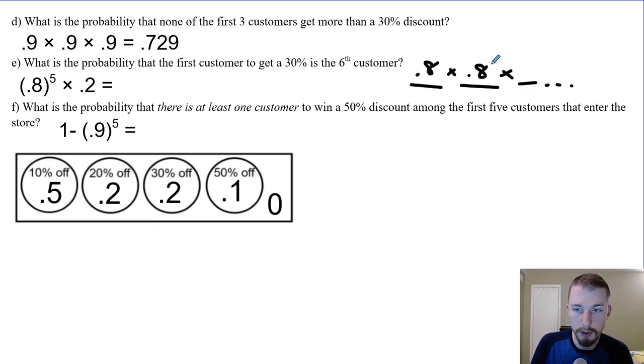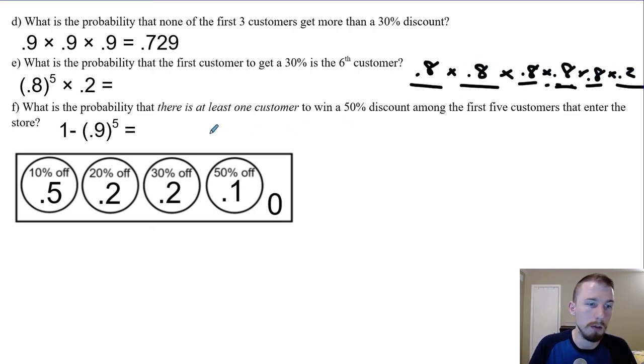The second person was 0.8 as well, then 0.8, then 0.8 again, and then the fifth person was also 0.8. And then the special part is that the sixth person has to be the one who does get it, which is a 0.2 probability. So basically we're doing 0.8 5 times and then multiplying by 0.2. So 0.8 to the 5th power times 0.2 is just an easier way to write that, which would be really rare because that's a very specific thing happening, right?